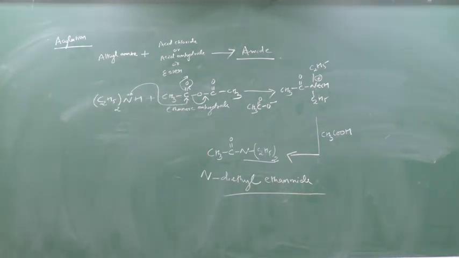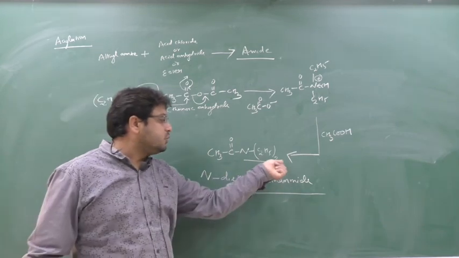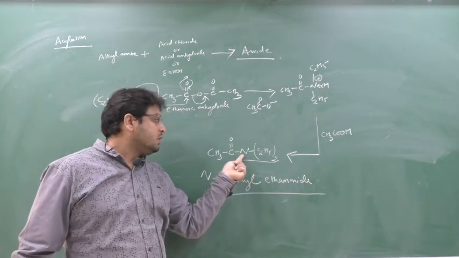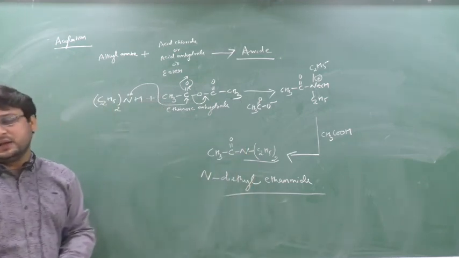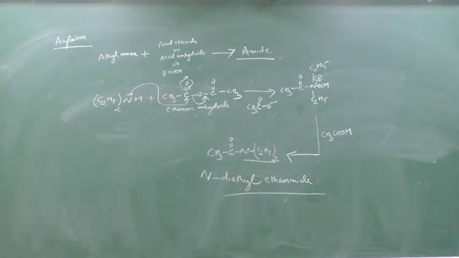So N-diethyl. Why diethyl? Because N has 2 ethyl groups. See, nitrogen has 3 bonds, 1 with carbon and 2 with these, so 3 bonds and 1 lone pair will come here. So N-diethyl ethanamide. Clear this part?